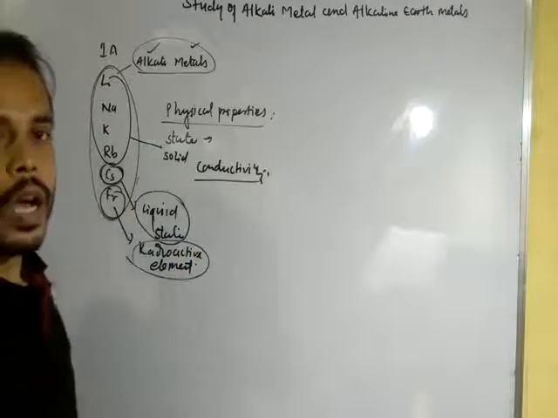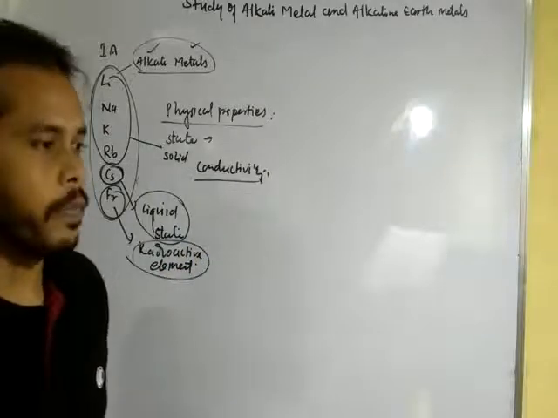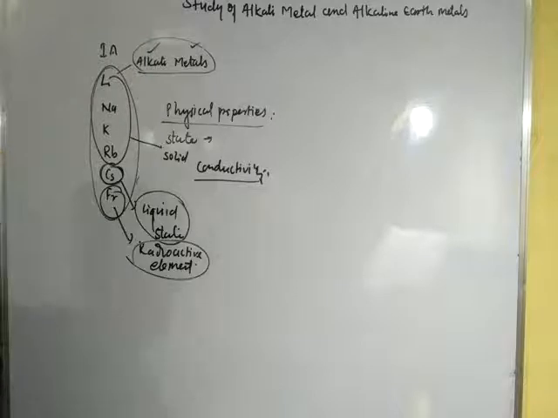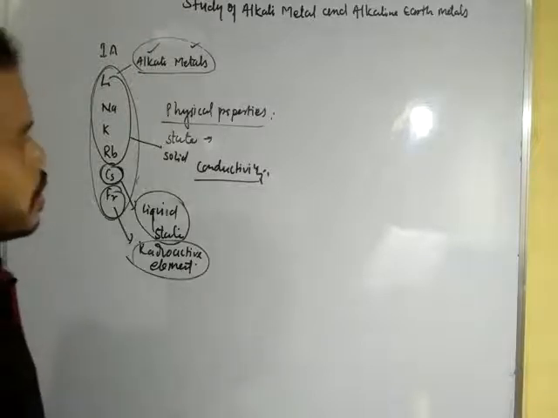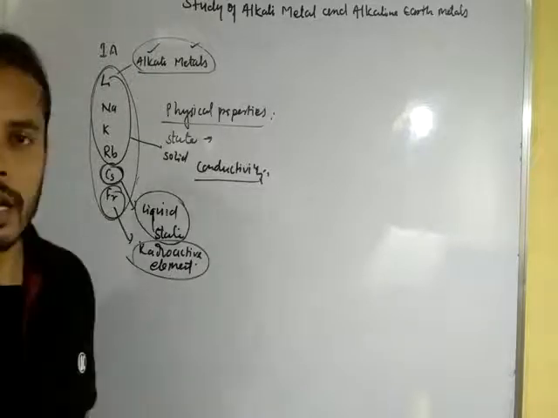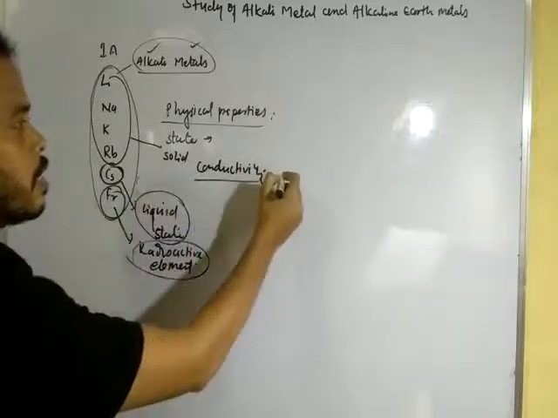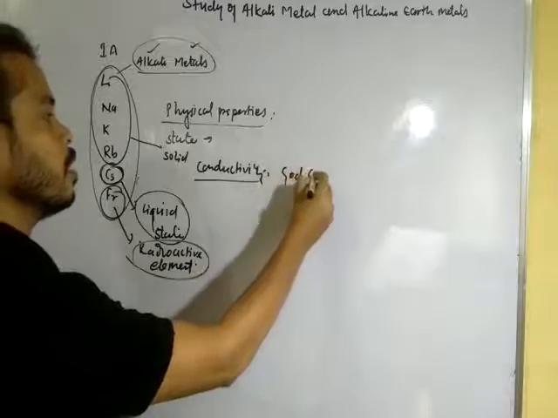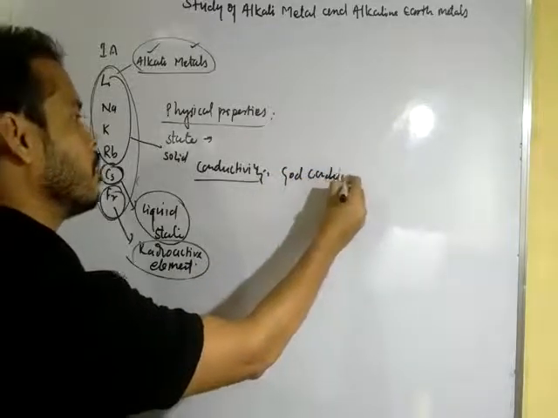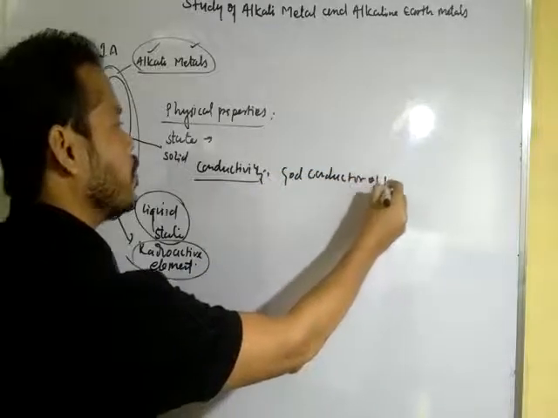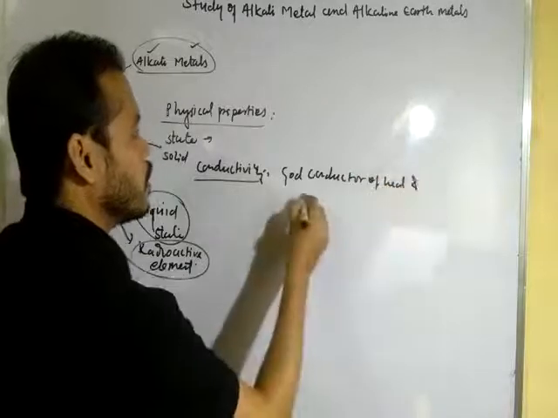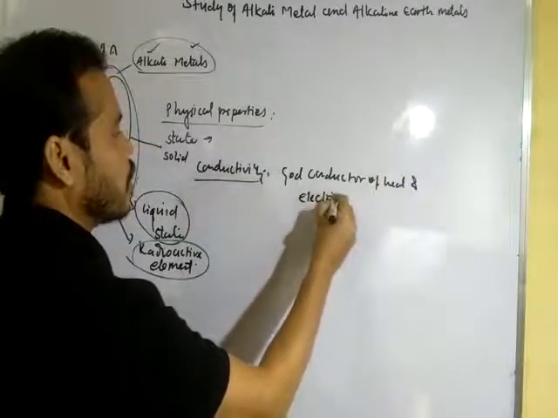Now after that we have conductivity. These metals are good conductors of heat and electricity.